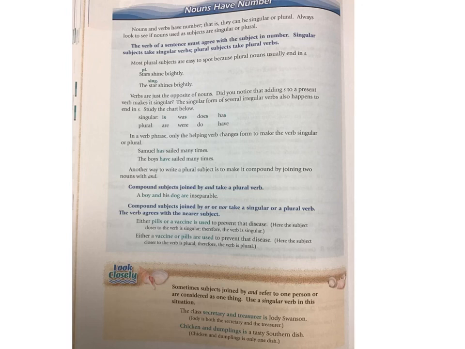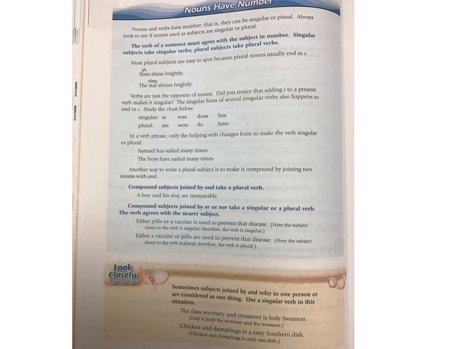Now, another way to write a plural subject is to make it compound by joining two nouns with and. Look at the example. Compound subjects joined by and take a plural verb. The boy and his dog are inseparable. Now notice we have two subjects here. Stay with me here. We have two subjects, boy and dog. Because we have the word and, a boy is a boy and a dog is a dog, it's not the same thing. That means it's plural, and therefore you have to have a plural verb that doesn't end in S, which would be are. The boy and his dog are inseparable. You wouldn't say the boy and his dog is inseparable. We hear people say it incorrectly, so sometimes it sounds right to us, but it's not.